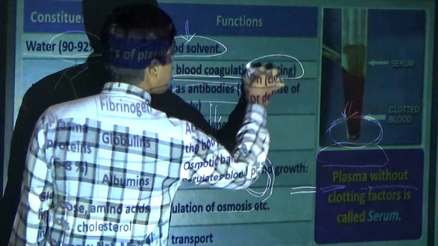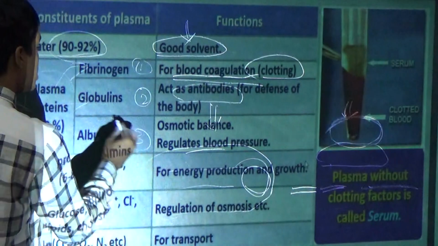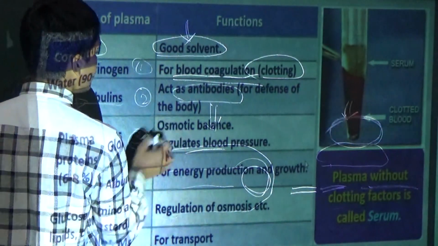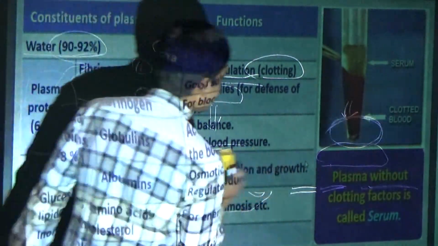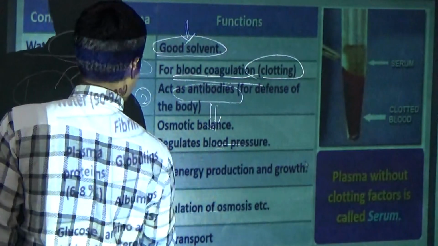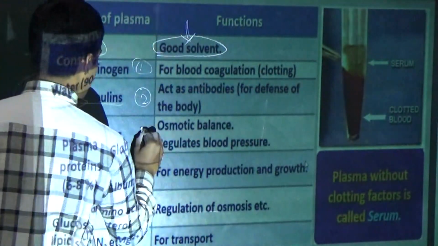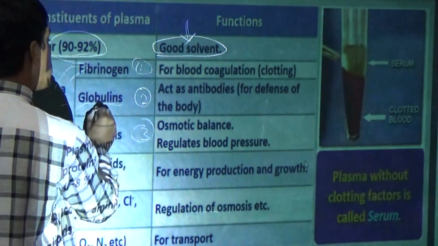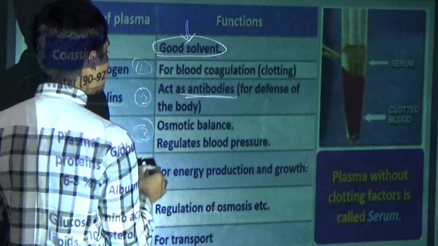Clotting. You will discuss fibrinogen and its uses later. Now globulins. Globulins have antibodies for defense of the body.